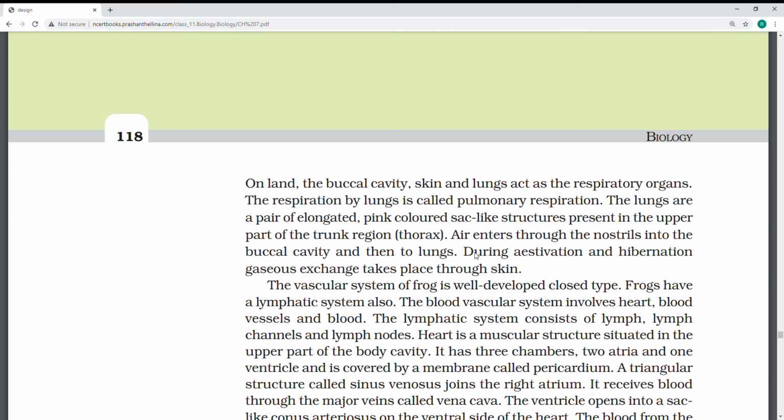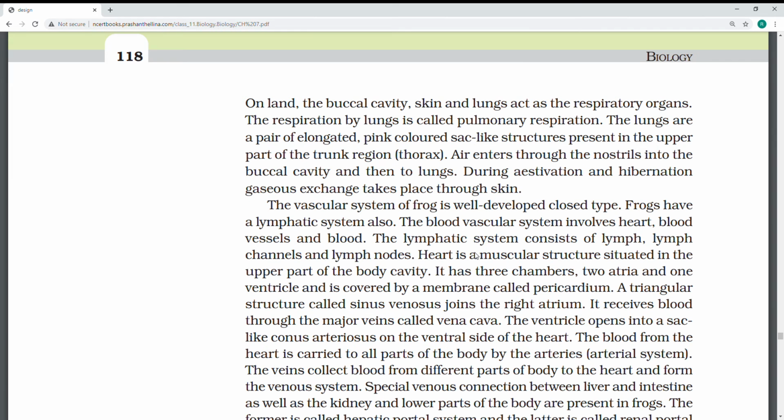For pulmonary respiration, it contains elongated pink colored sac-like structures present in the upper part. So the vascular system, that is nothing but the blood vascular system, is a closed system with heart, blood vessels and blood. Lymph channels and lymph nodes, the lymphatic system, is very developed. These help transport lipids from the digestive tract, return fluid to the circulatory system, and fight infections. The heart is a muscular organ which pumps blood, located in the upper part of the body, differentiated into three chambers. We have four chambers, but here it is three chambers.